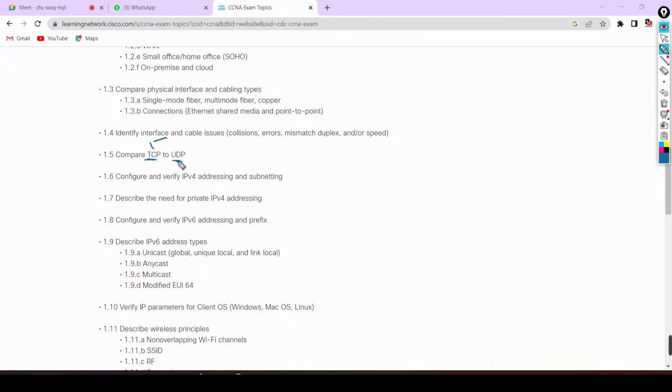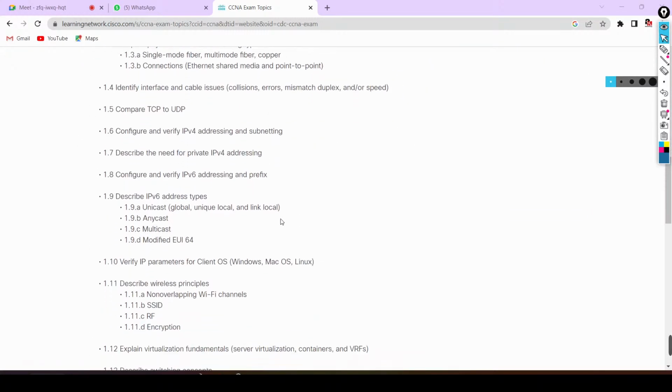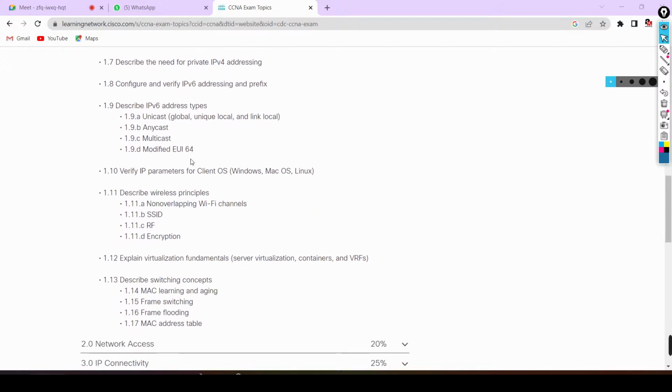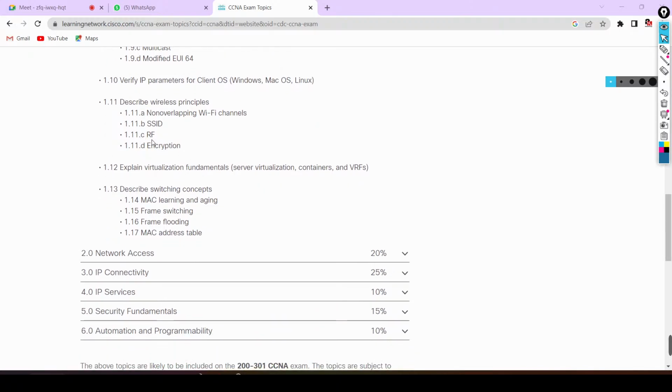So we will understand TCP and UDP in detail while discussing the OSI model. Then we will understand IPv4 addressing and subnetting. Done? So these topics will be covered inside network fundamentals only. Yes or no? Yes, sir. IPv6, types of address in IPv6: unicast, anycast, multicast, EUI, SSID, radio frequency and encryption. We will understand these things inside the network fundamentals.